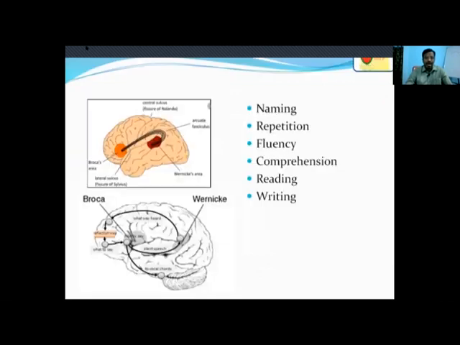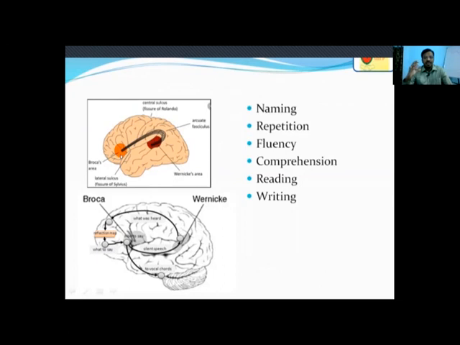Okay, coming to language, language has multiple components. When someone comes with a language difficulty to our clinic, we should assess naming, repetition, fluency, comprehension, reading, and writing. But here in this image, you can see Broca's area, which is present in the inferior frontal gyrus.